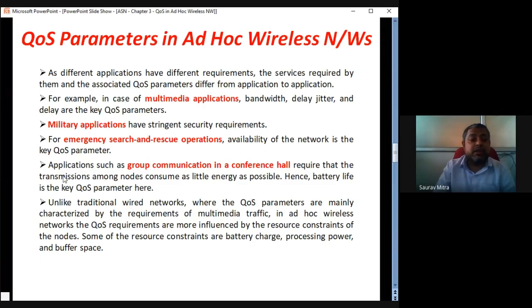Applications such as group communication in a conference hall require that transmissions among nodes consume as little energy as possible. Hence, battery life is the main QoS parameter in the case of a group conference within a hall.